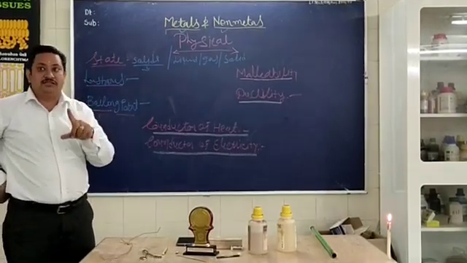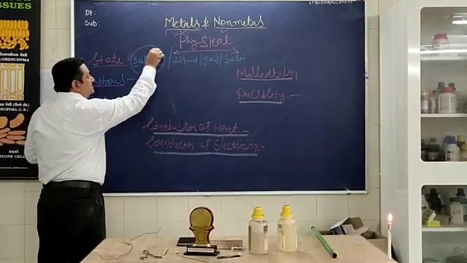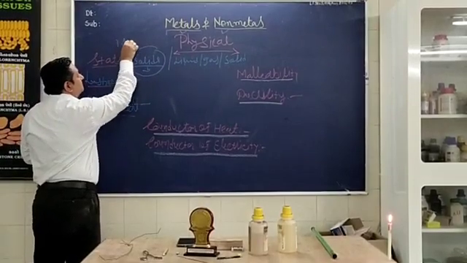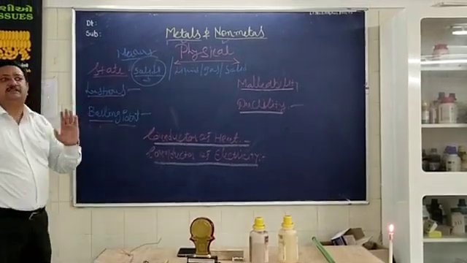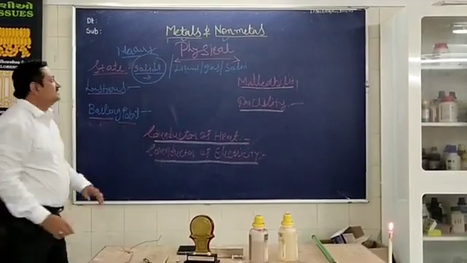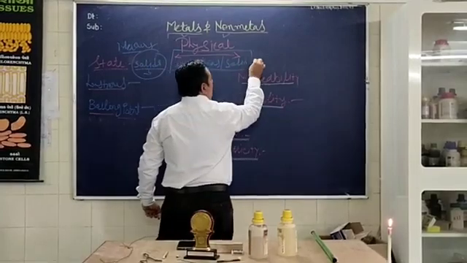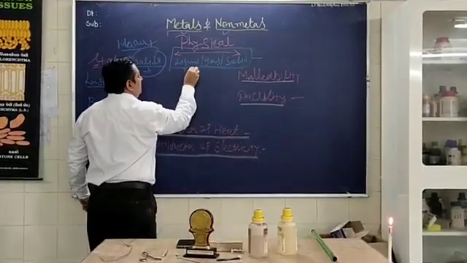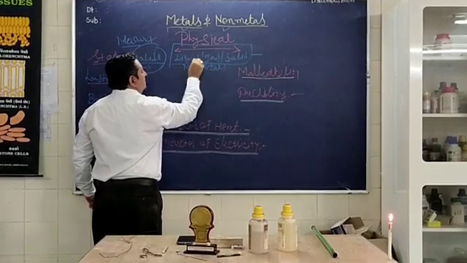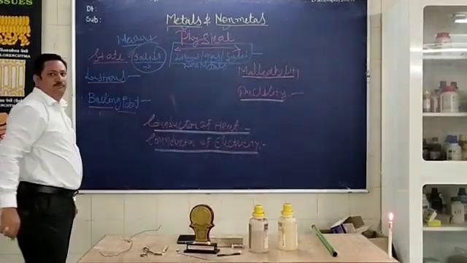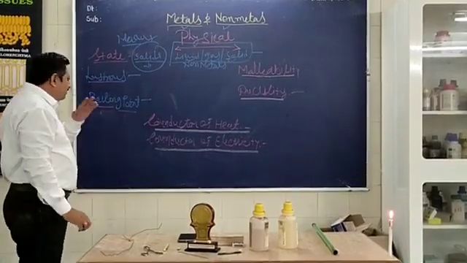So here in the state, what you have to understand? Most of the metals are in solid form, but mercury, which is used in thermometers, is exceptional. Same way, most of the non-metals, here I am writing non-metals, are liquid, gases and solid also. Is it clear to all of you what the states of that are?